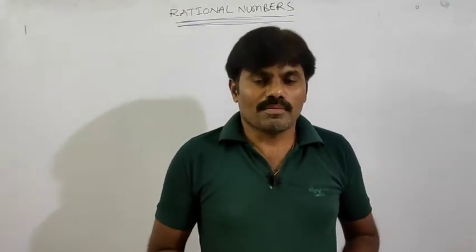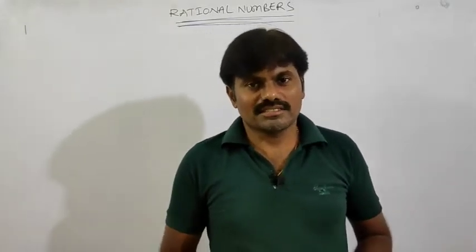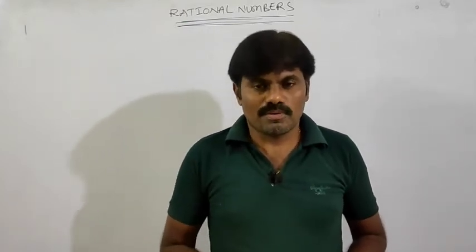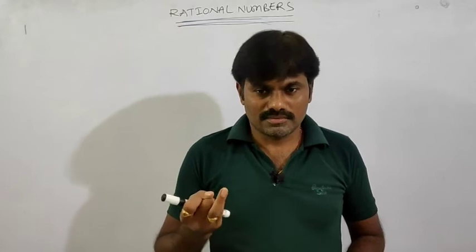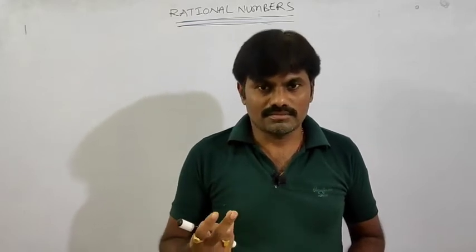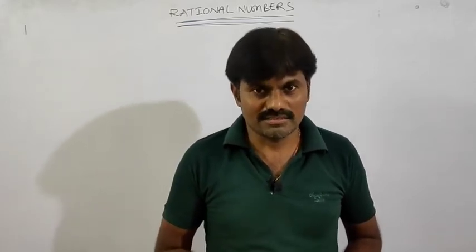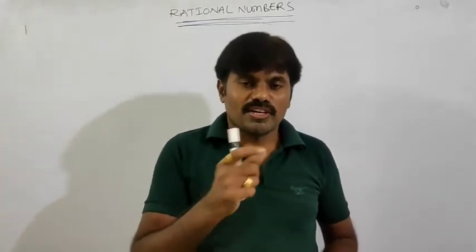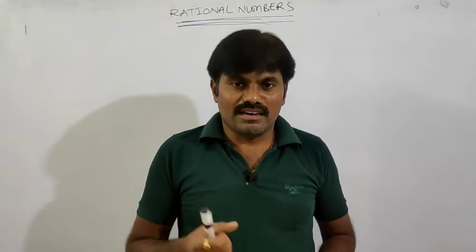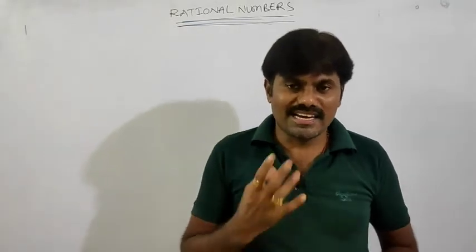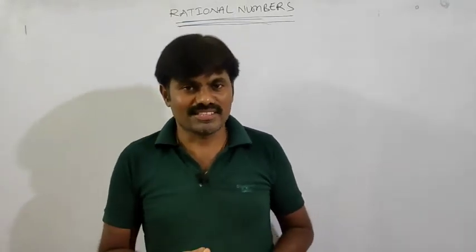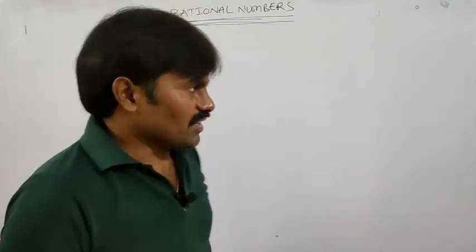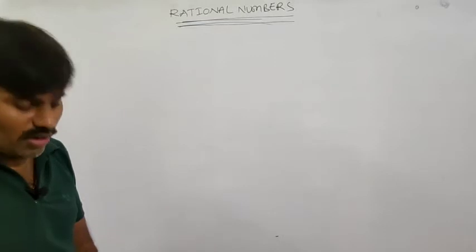We use these properties to make simplification easy, like the closure property, commutative property, associative property, and so on. We are going to discuss the commutative property under four binary operations: addition, subtraction, multiplication, and division. First we are going to check for whole numbers.